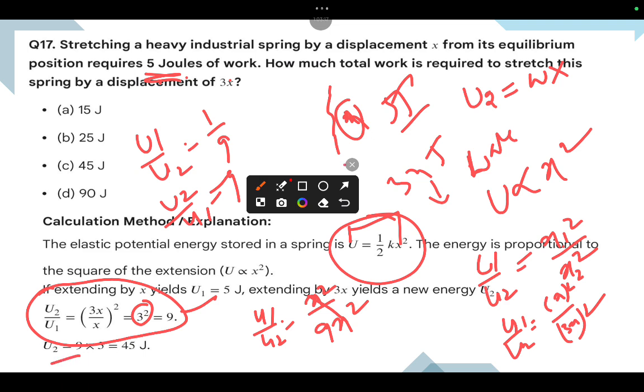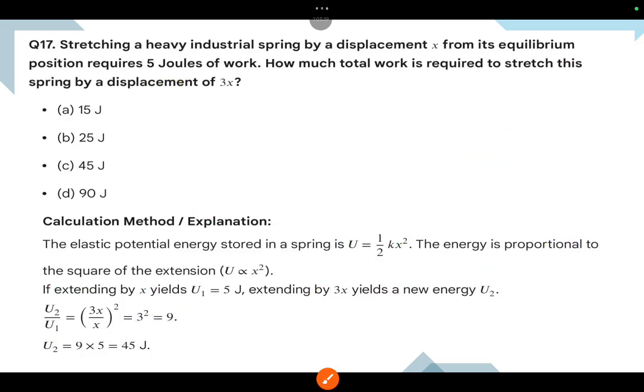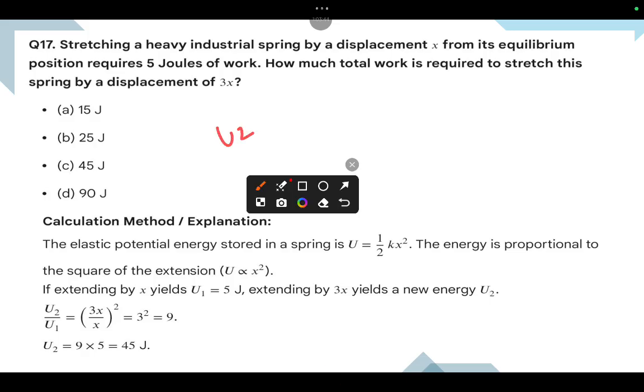You can check with the direct formula. If extended by x, the energy u1 equals 5 J, and if extended by 3x, that energy will be u2. You simply go with the same. u2 by u1 equals x2 by x1 whole square.